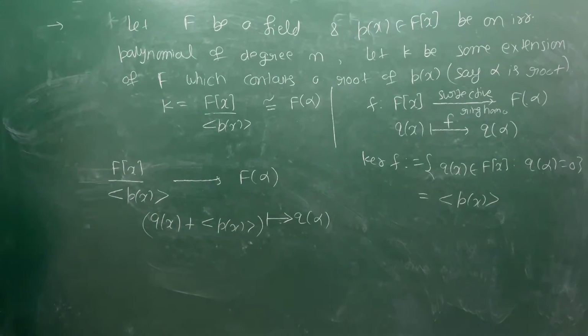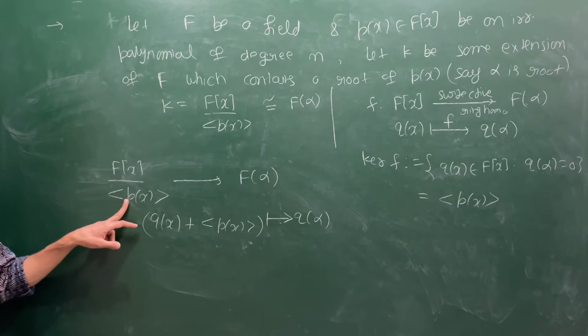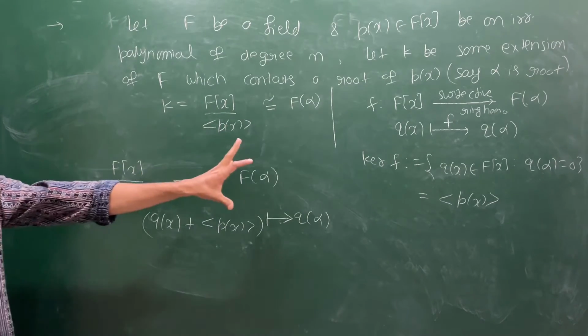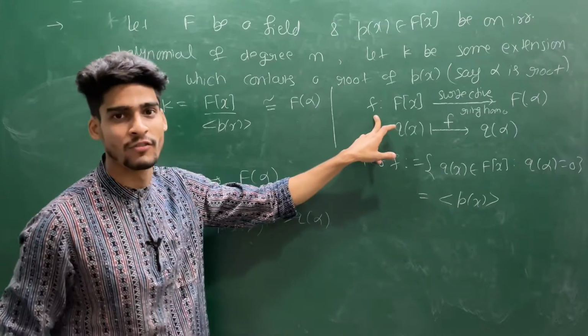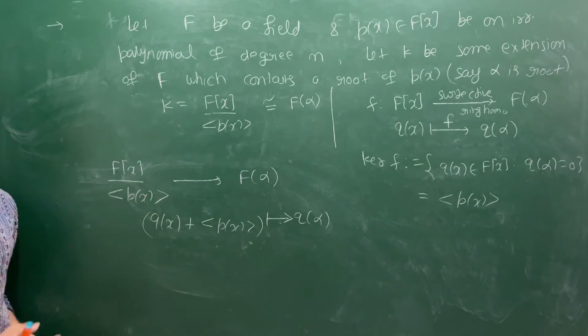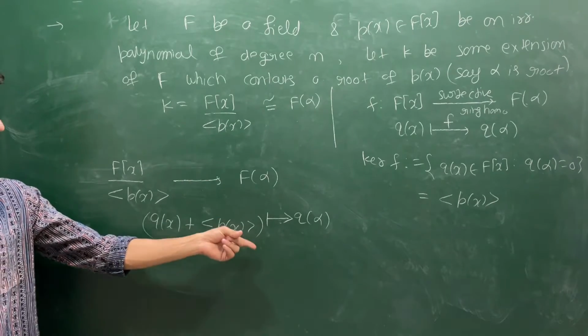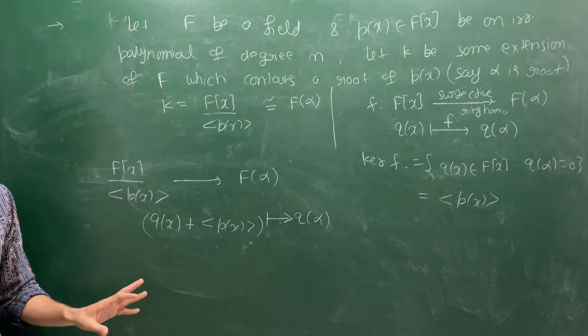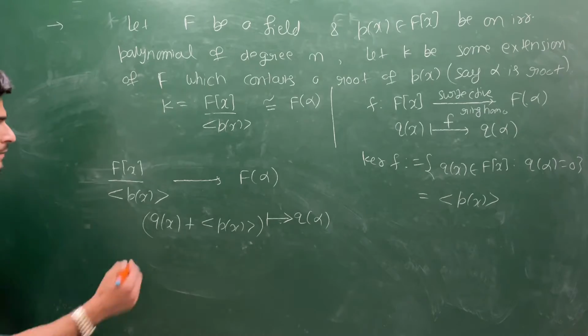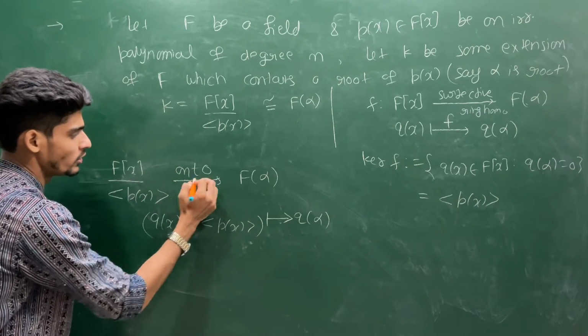So this is your map, and this map is 1-1, because all the elements which are vanishing under f, you have put them inside your kernel. So this map is naturally 1-1, and it is already onto. Because if you give me any element here, you observe this is onto, which is very easy.